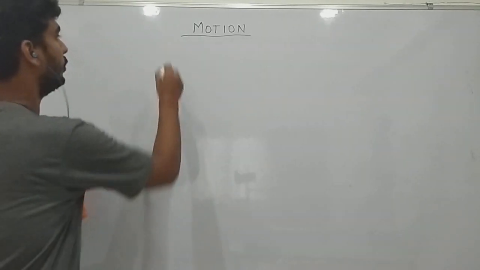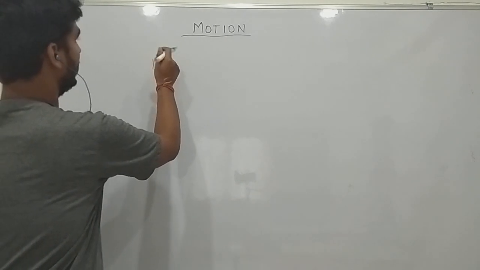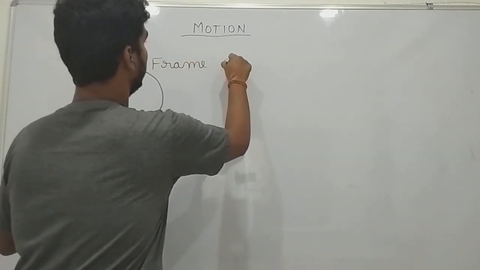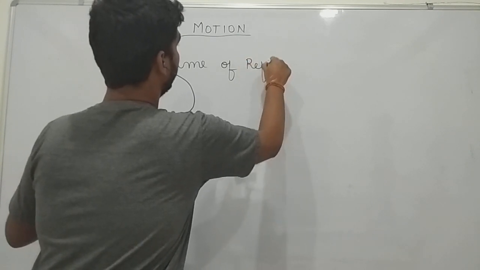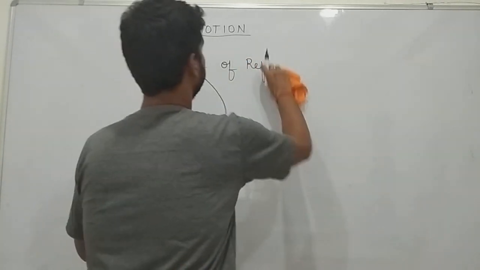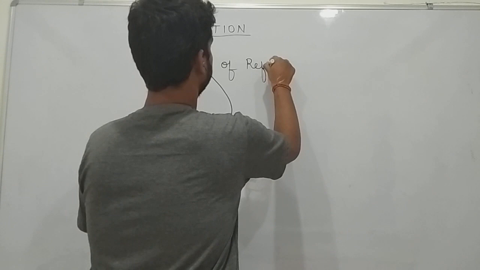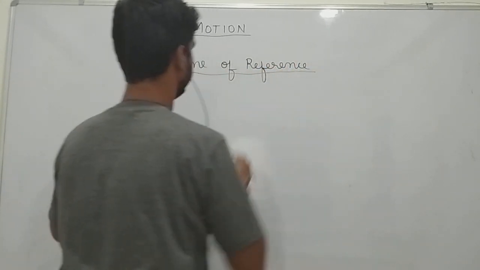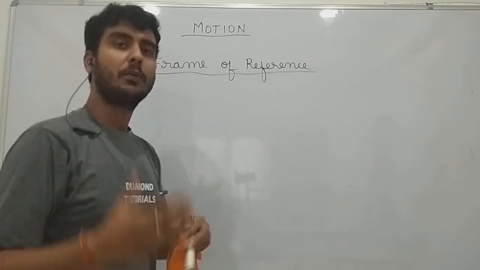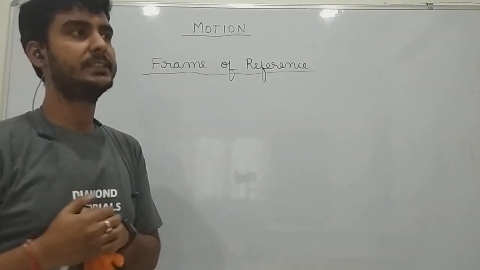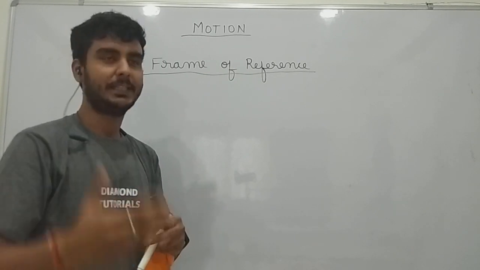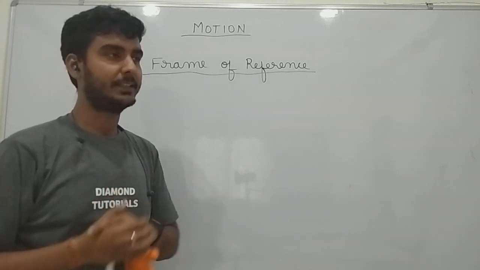One more thing which will come across in this chapter is frame of reference. Now what is frame of reference? You can take it like this.